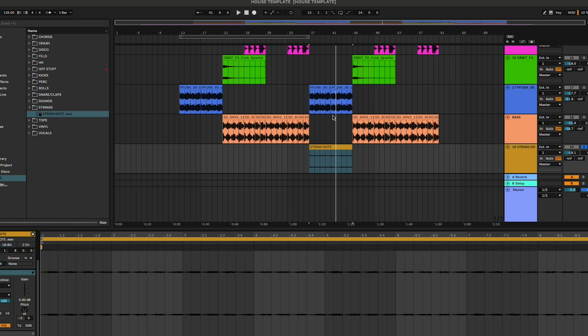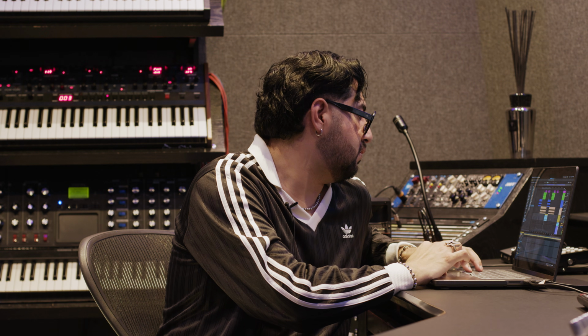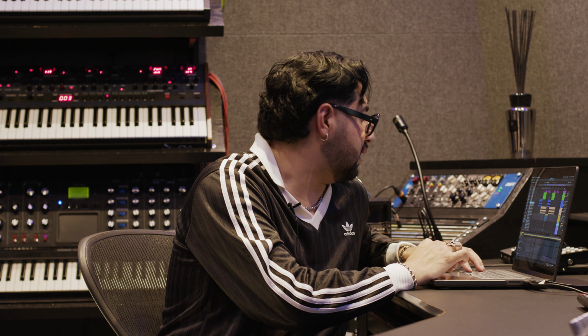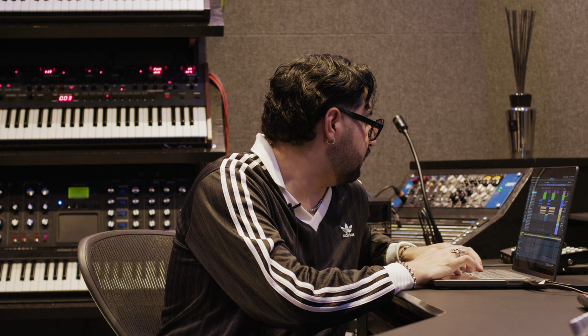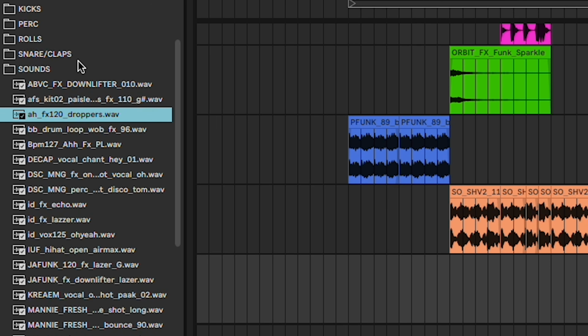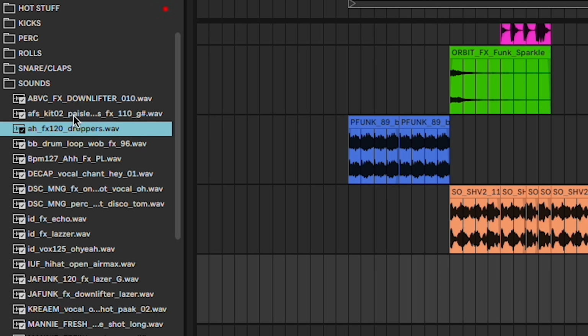So I add the note and do the same thing, kind of solo it with the chords, make sure it's in the right key. So I transposed it a step down and it seems to be in the right section. I'm gonna go back to my sounds folder and look for some droppers.